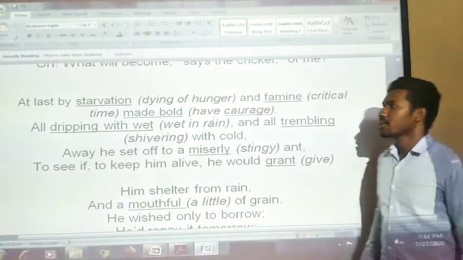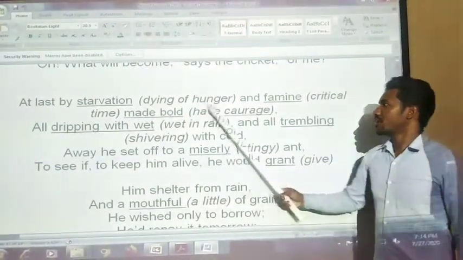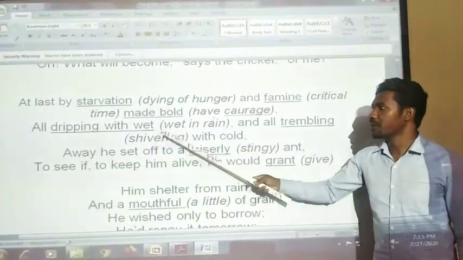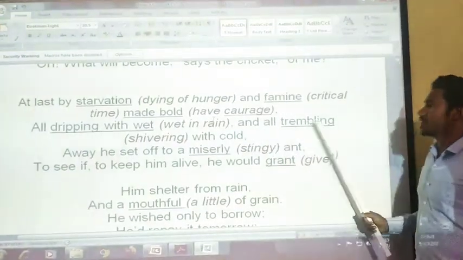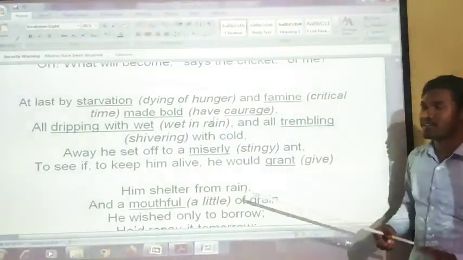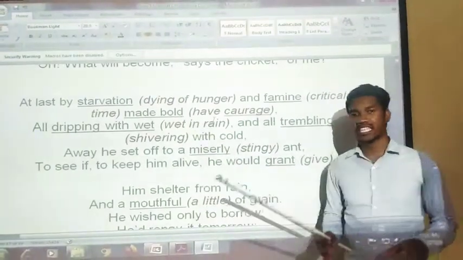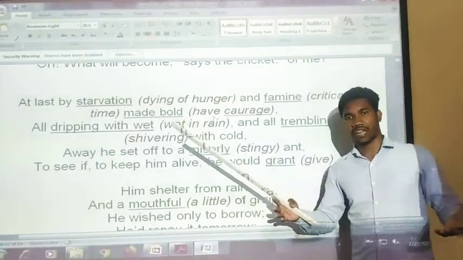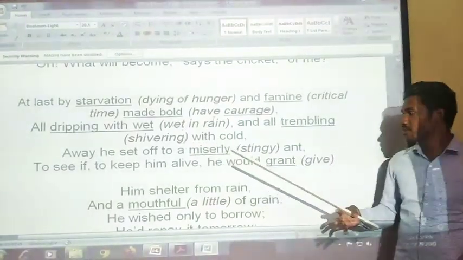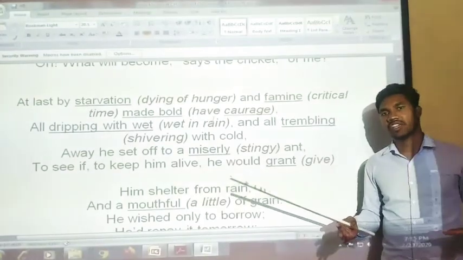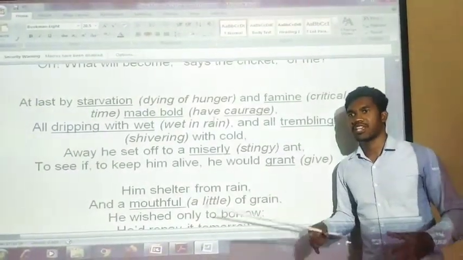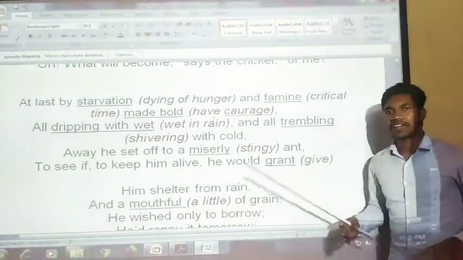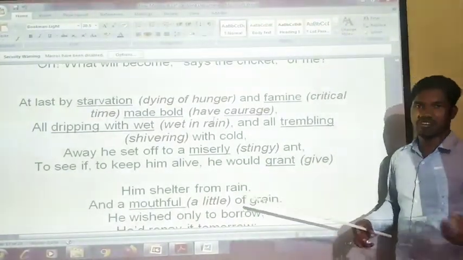Then, at last by starvation and famine made bold, all dripping with wet and all trembling with cold. At last by starvation: he has nothing to eat in his cupboard and nothing to eat on the ground, because everything is covered with snow. So finally he is dying with hunger. Famine is a critical time, and he is not getting food anywhere.